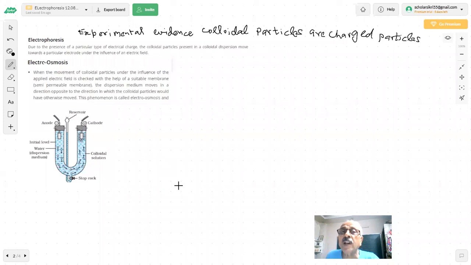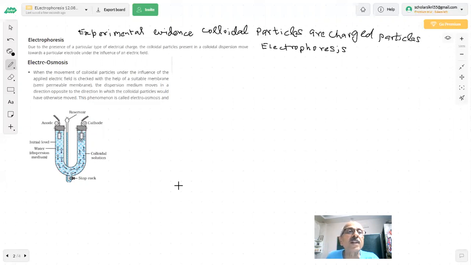So that experiment we can do. That is what we are talking about, electrophoresis. He asked a question, what is electrophoresis? Simple definition in the paper. Electro means you are applying some field, and phoresis means particles are going to move. Particles will show movement to either side of the electrode because they are charged particles.